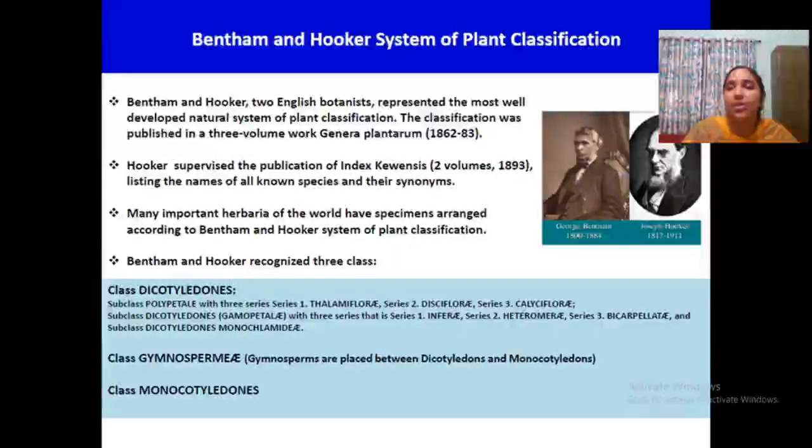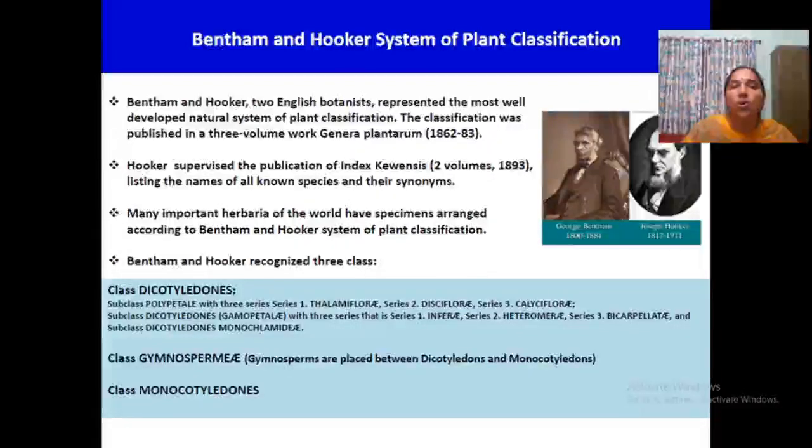I already told in the first class in taxonomy who Bentham and Hooker are. George Bentham and Joseph Hooker are two important taxonomists, and they published the 3-volume book Genera Plantarum, and the system is a natural system of classification. Most of the botanical gardens and herbaria are arranged based on the Bentham and Hooker system of plant classification, because it is very convenient for us in studying plants.